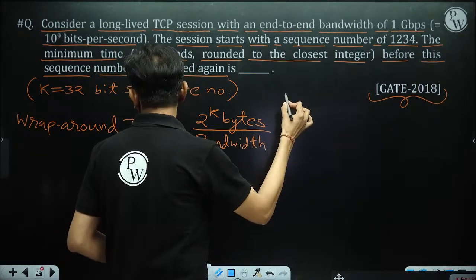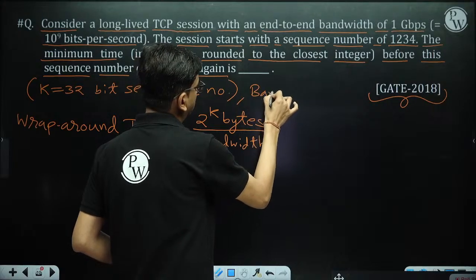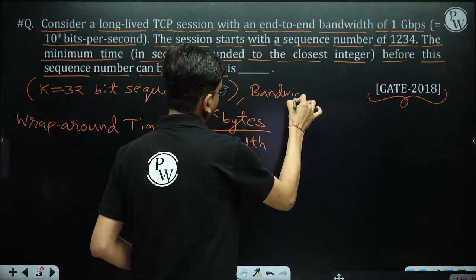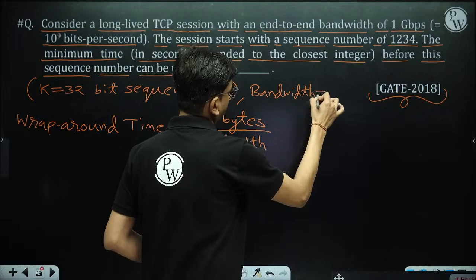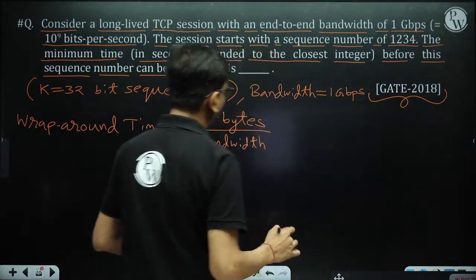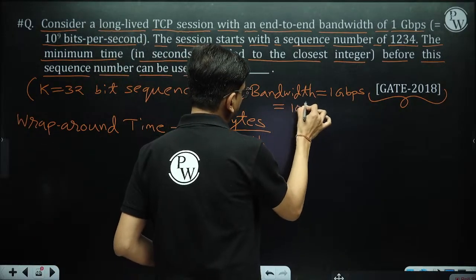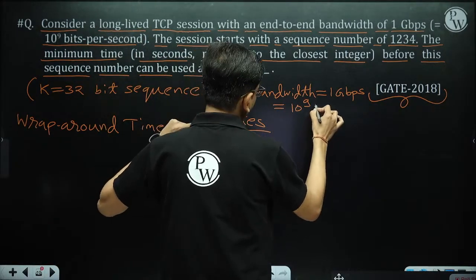In this question, the bandwidth is given, 1 Gbps. The 1 Gbps is already given here, 10 to the power 9 bits per second.